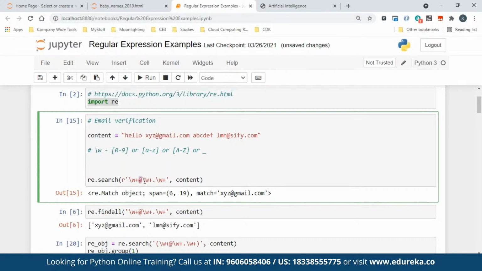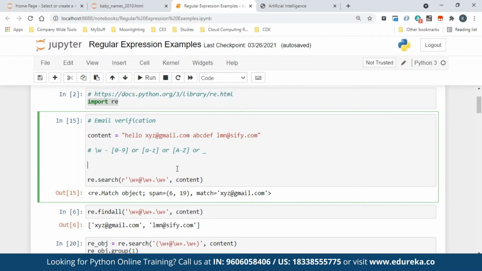I'm creating a pattern, if you observe. Then I put again backslash W plus, which means any of these characters one or more times. That's what I mean by backslash W plus. After that there is a dot, and that dot is to indicate this. Then for com also I have put that. Now who is matching exactly? If you see the pattern: anything, then at the rate, anything, then the dot, then anything. So this is the only one which matches it. That's why it fetches me that.